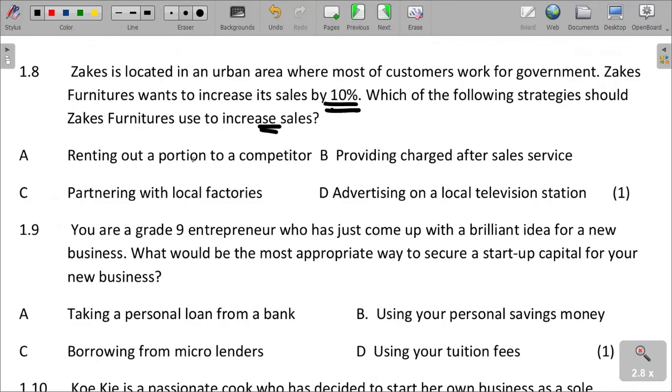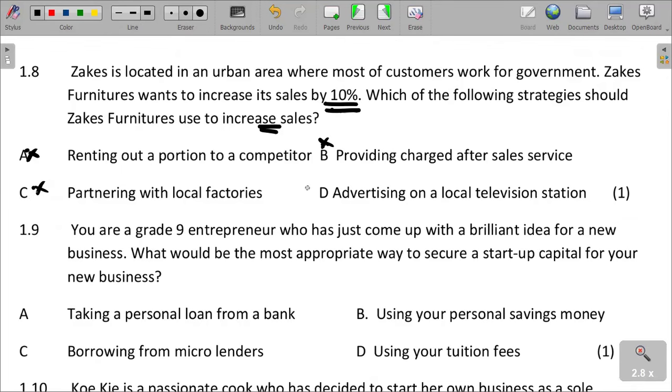Renting out a portion to a competitor. This can also be a detriment because they are increasing competition. Providing charged after-sales service. It cannot be, because when you charge customers after sales, say when they buy appliances, you charge them for installation or connection, which can also make customers run away. Partnering with local factories is also not going to increase sales because it is widening the gap, causing competition.